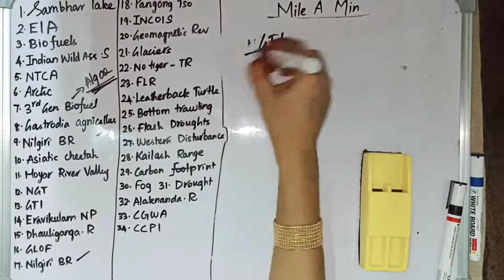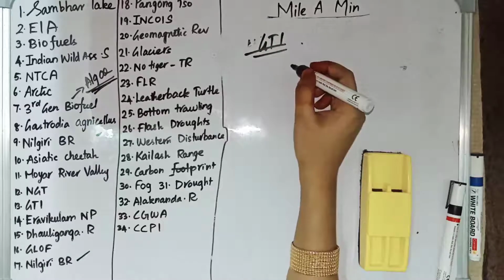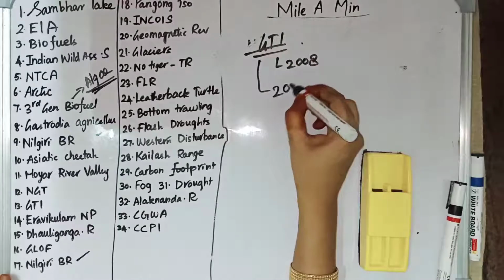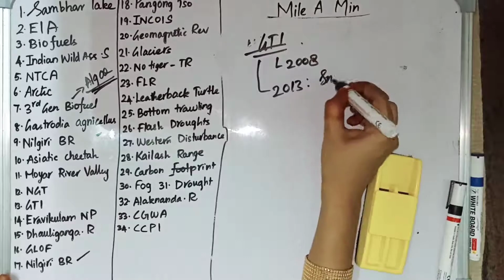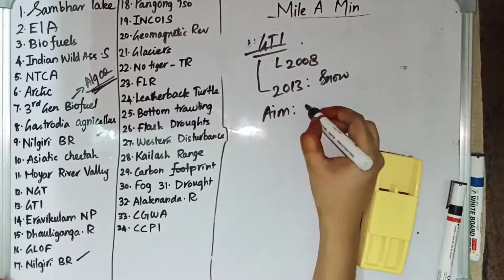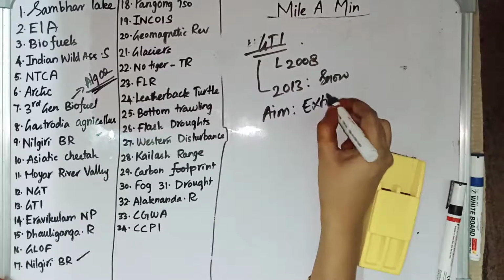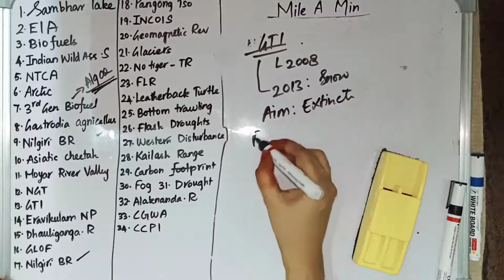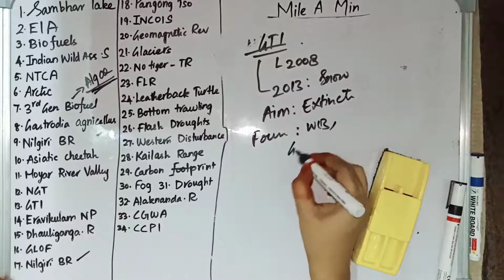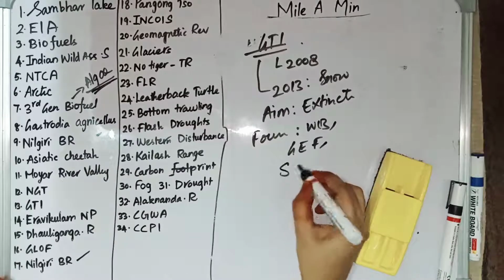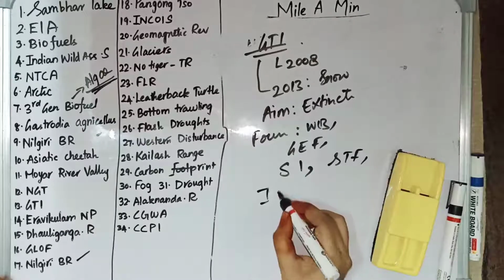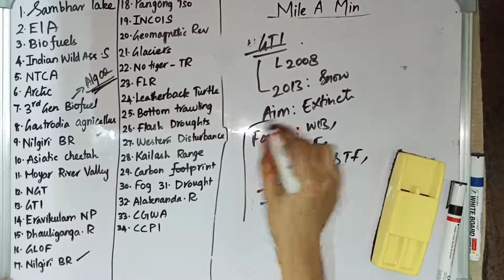GTI. GTI stands for Global Tiger Initiative. It was launched in 2008, and in 2013 they added snow leopard under this. The main aim of this GTI is to protect the tiger from extinction, and the founding partners of GTI are World Bank, Global Environmental Facility, Smithsonian Institute, Save the Tiger Fund, International Tiger Coalition. These are the founding partners.